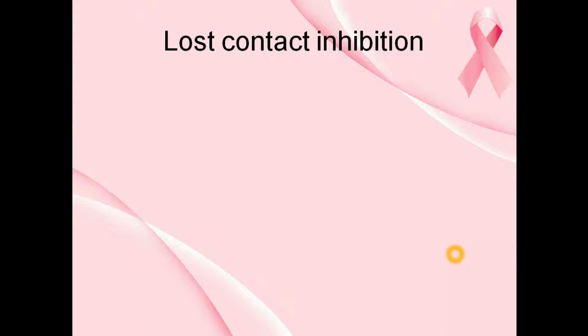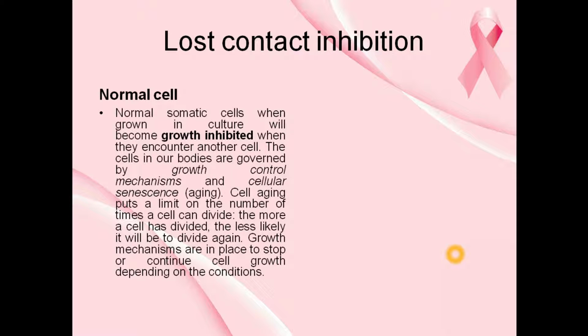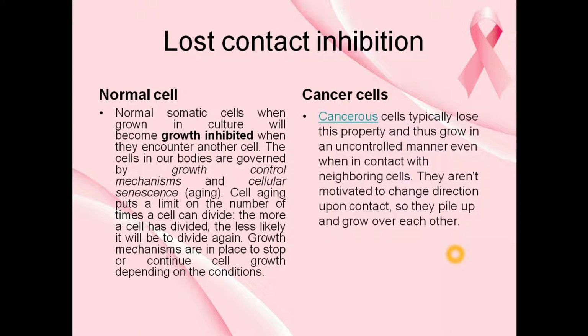Now the next characteristic is they have lost contact inhibition. Normally, the somatic cells in our body as well as in in vitro conditions, when they encounter another cell, their growth is inhibited there. So that is why they just form a monolayer of culture when we grow them in vitro conditions. But the cancerous cell does not show this property. It's like very arrogant. It says no matter who is beside me, I don't care. I'll just grow by myself. I'll just push that cell behind and I'll grow on that cell.